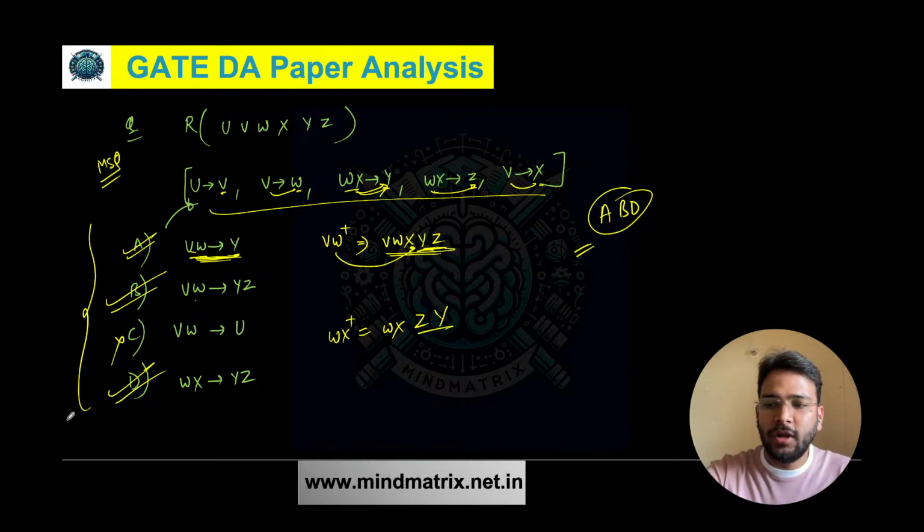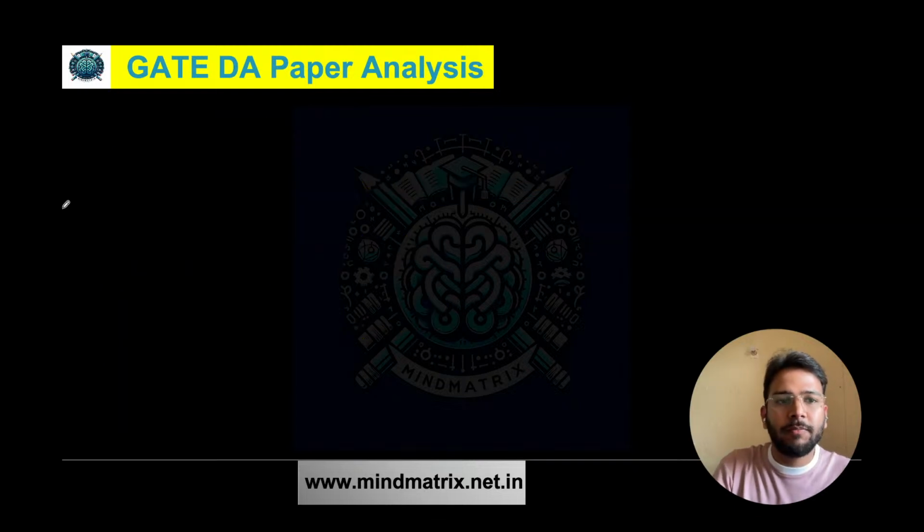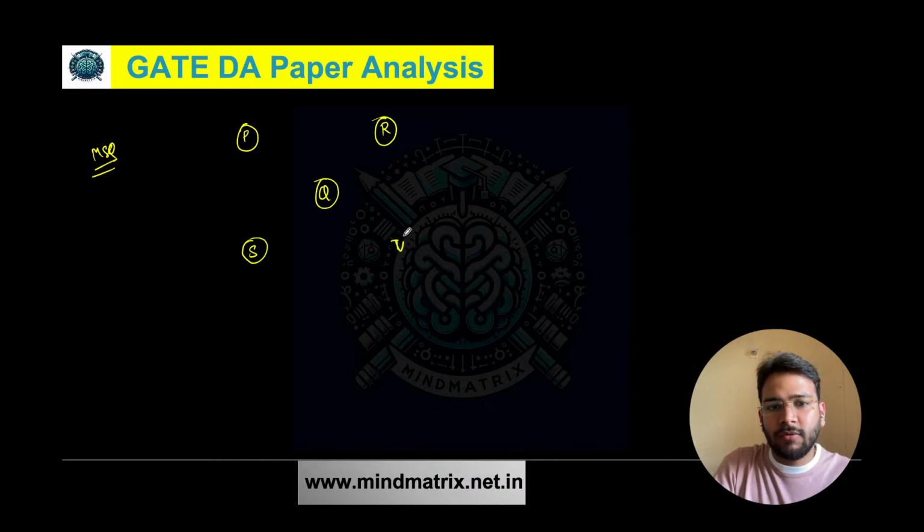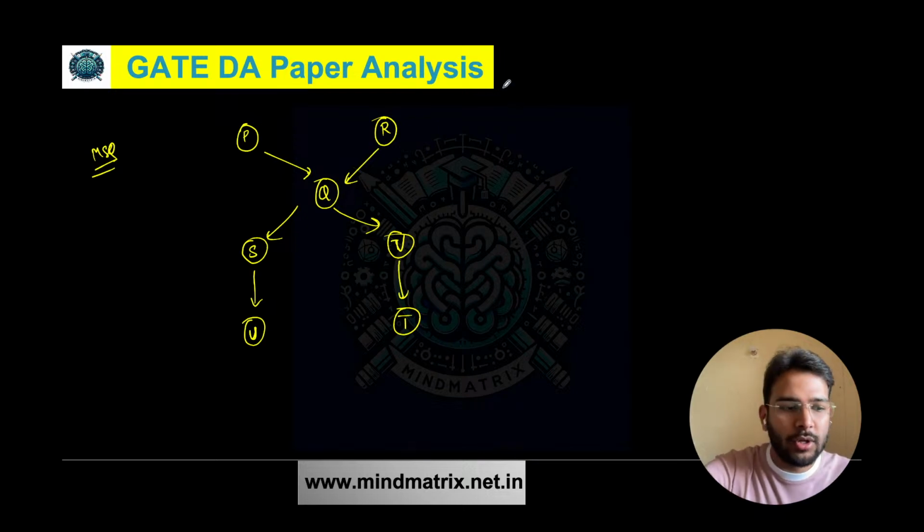Okay, so let's solve the next question that we have, which is an MSQ question from data structures. It is based on topological sort. A graph is given to us. Here we have P, R, Q, S, and V is a node here, U is a node here, and T is a node here. We need to find what the possible topological sorts are that we can get from this graph. The options are also given to us.